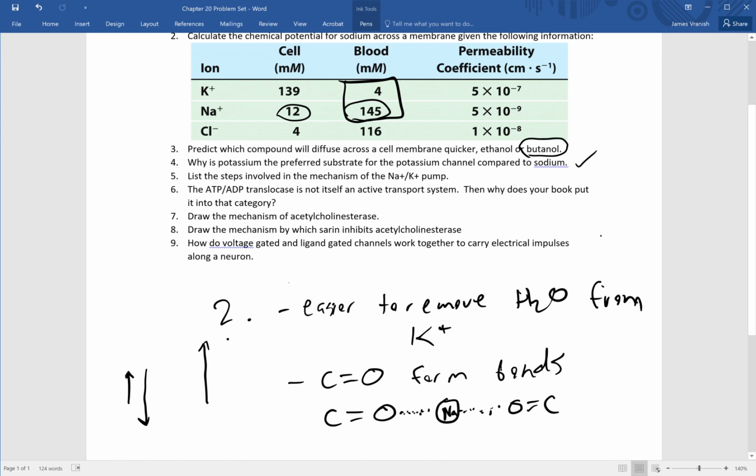In addition, when we come back down and reform bonds, the bonds that we form are less stable than they are for potassium, because the sodium isn't able to fill up that space optimally. So there's a larger distance between the sodium and the oxygen, and we get less energy back out. As a result, sodium binding inside the channel is an energetically uphill process. So that's where I'm going to stop with this particular video.